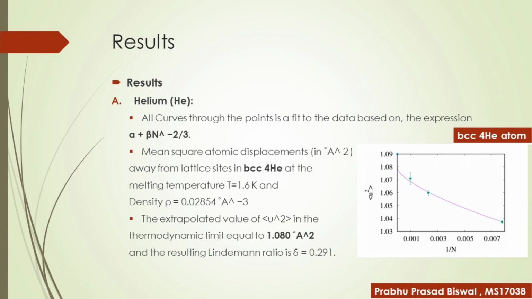The curve is the mean square atomic displacement versus 1 upon the number of particles N. By taking melting temperature T equals 1.6 and density rho equals 0.02854 for the helium-4 atom, we can conclude that the extrapolated value of mean square atomic displacement is 1.080 angstrom square, and the resulting Lindemann ratio is delta equals 0.291 for helium-4 BCC atom.